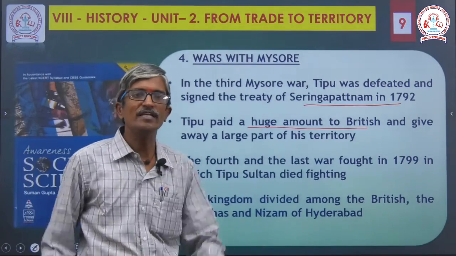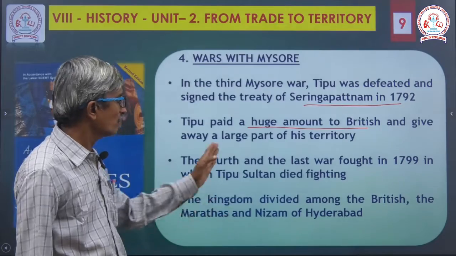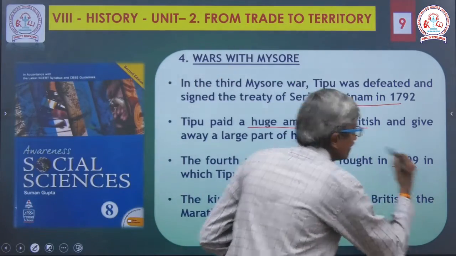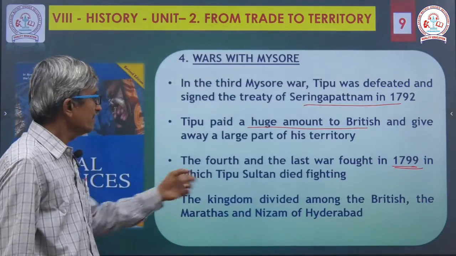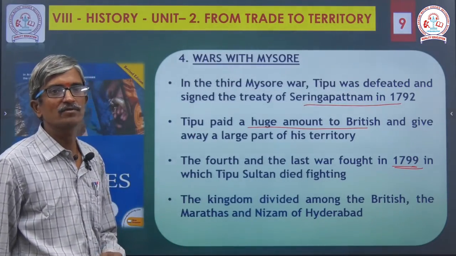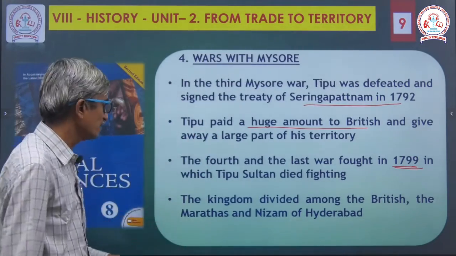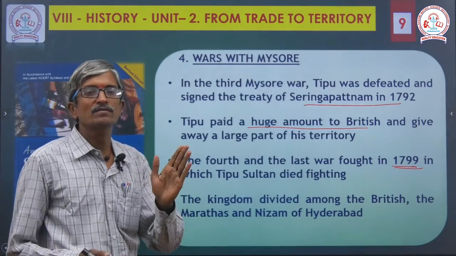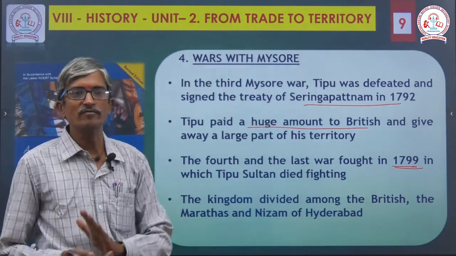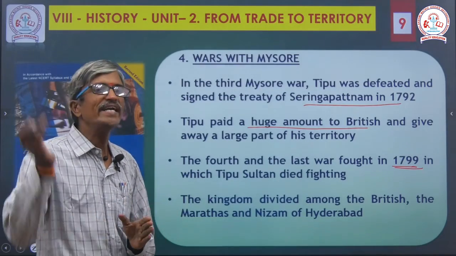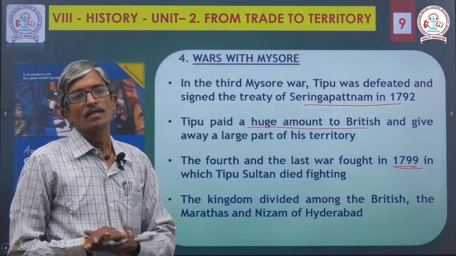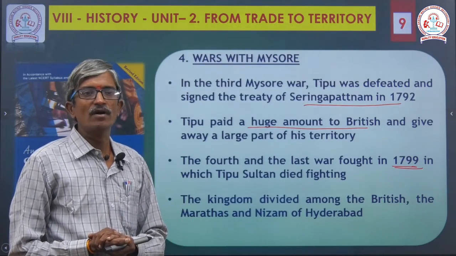The 4th war was the last, fought in 1799, in which Tipu died fighting. During the war itself he died. The kingdom was divided among others. The British alone did not fight with Tipu. Other Indian rulers also joined hands with the British and fought the war against Tipu.